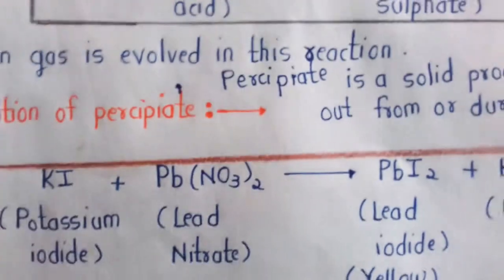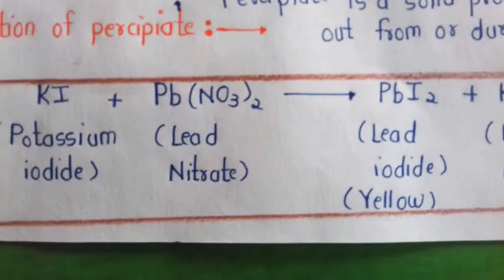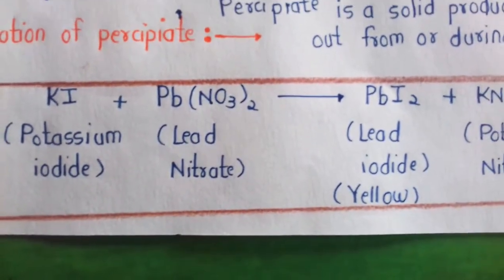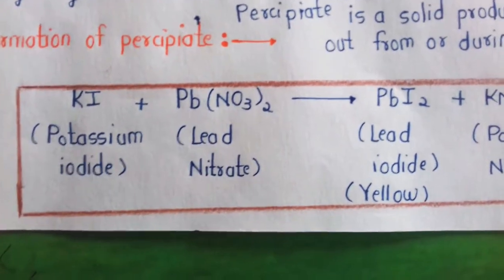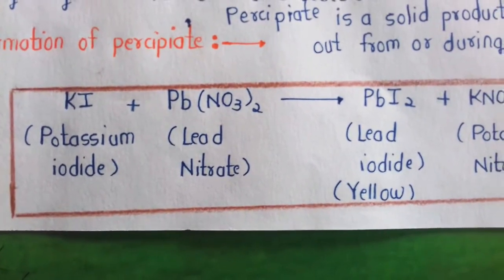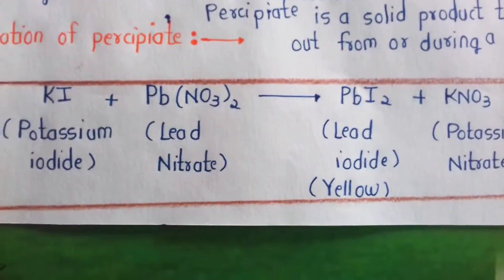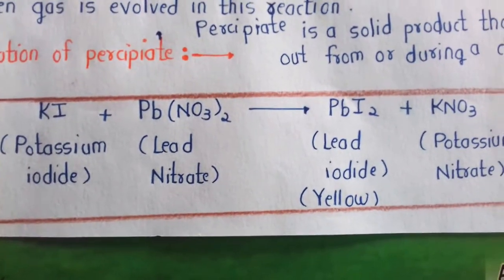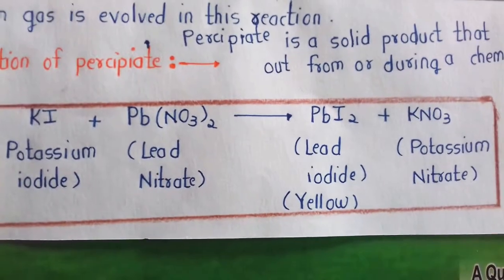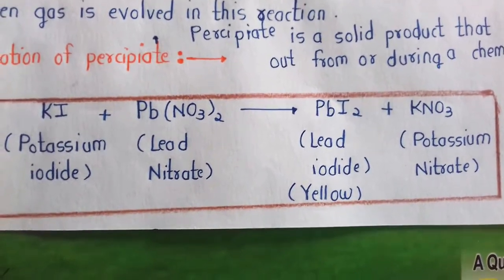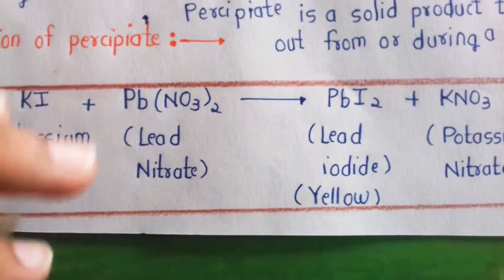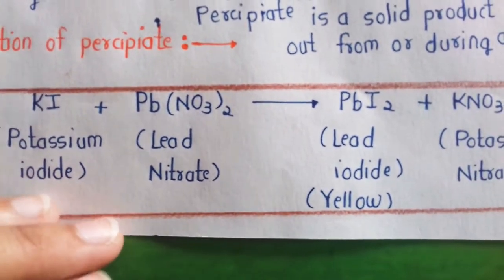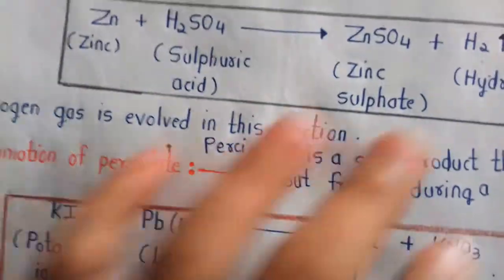Formation of precipitate. Before saying formation of precipitate, we should know what is meant by precipitate. Precipitate is a solid product that separates out from a solution during a chemical reaction. For example, when potassium iodide reacts with lead nitrate, then lead iodide and potassium nitrate are formed. Lead iodide is a yellow precipitate which is formed by the reaction of potassium iodide and lead nitrate.